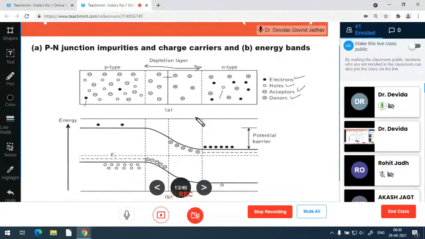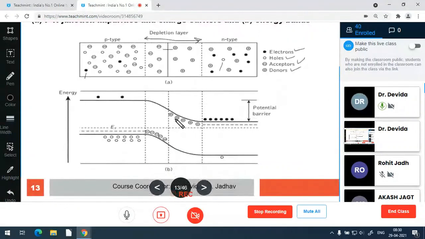The depletion layer and junction formation change the energy band diagram and the Fermi energy level, which is the average energy level of the crystal. In the P side region, the energy levels of the conduction as well as valence bands are raised, and in the N type region they are lower.